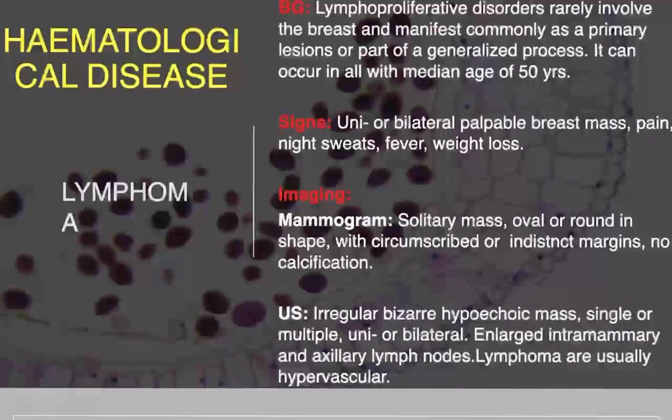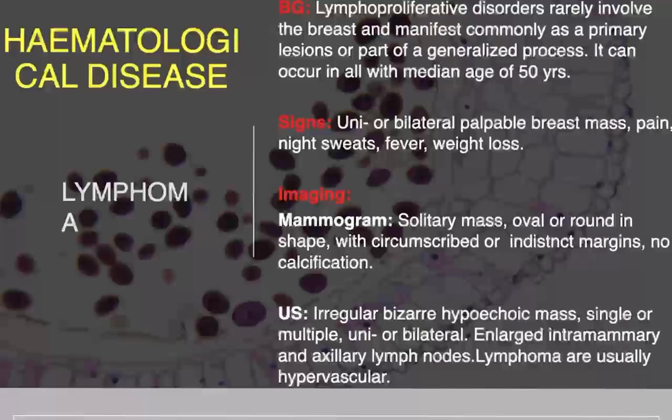Then hematological disease. Lymphoproliferative disorder rarely involves the breast and manifests commonly as primary lesion or part of a generalized process. It can occur in all with median age of 50 years. Signs are unilateral or bilateral palpable mass, pain, night sweats, fever, weight loss.